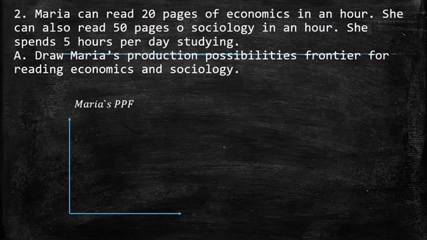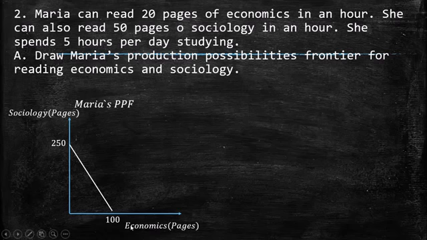So we have first here Maria's production possibilities frontier. In the y-axis we have sociology measured in pages, and we have economics, which is measured in pages as well. This is the maximum quantity that she can read in 5 hours.